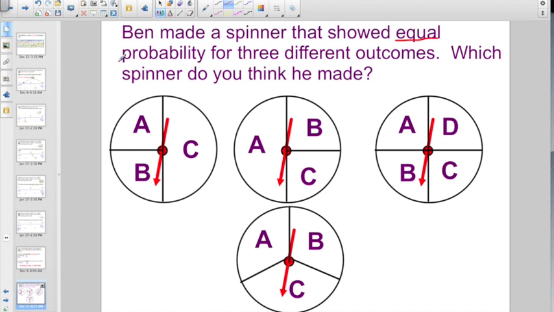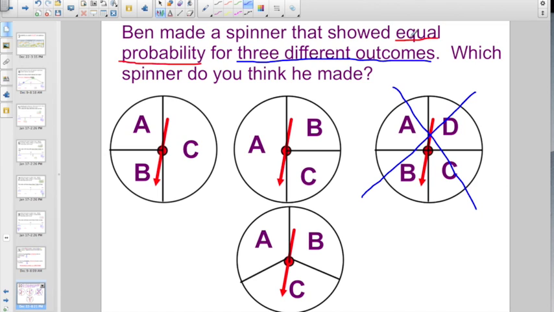Equal probability. That means each one has to be equal. And 3 different outcomes. The spinner can land on 3 different things. Well, if the spinner has 3 different outcomes, I don't think it can be this one because that spinner shows 4 different outcomes.